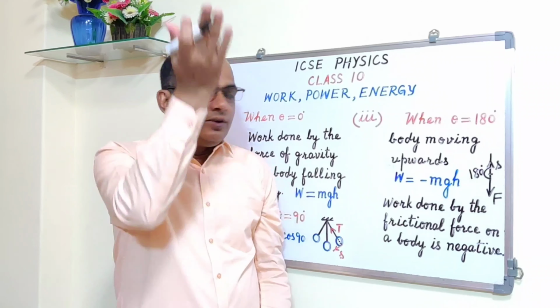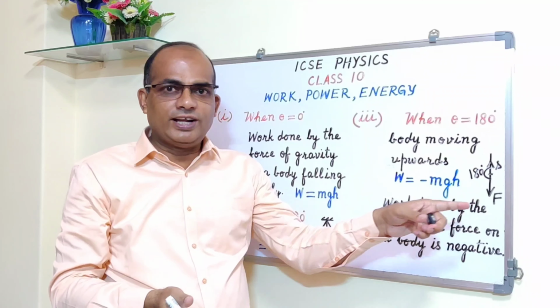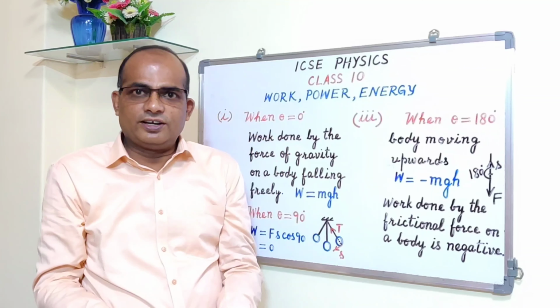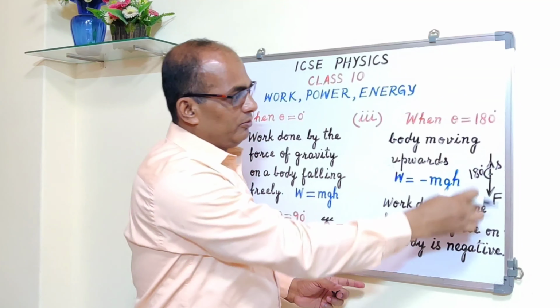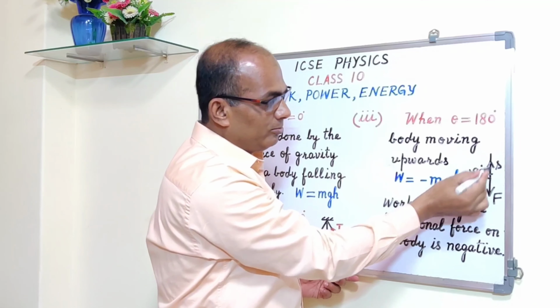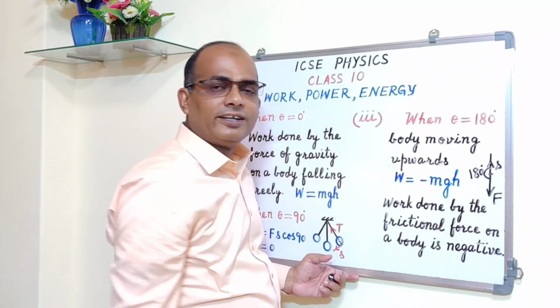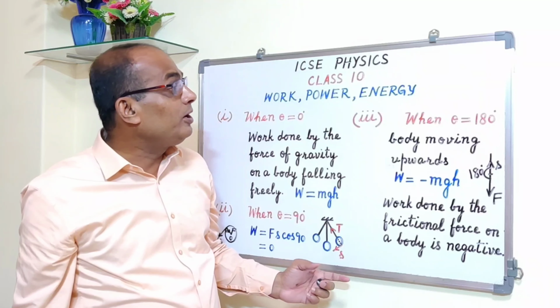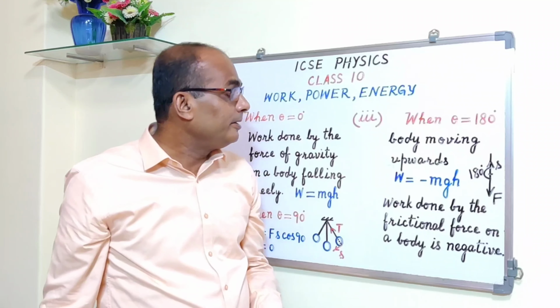The body is thrown vertically upwards, but the force of gravity, gravitational force, of course, acts vertically downwards. The body is going in the upward direction. The angle between the displacement and the force of gravity is 180 degree. Alright, this is an example of theta is equal to 180 degree.